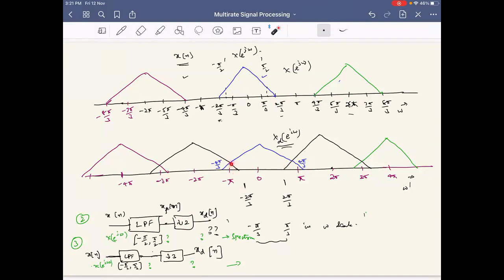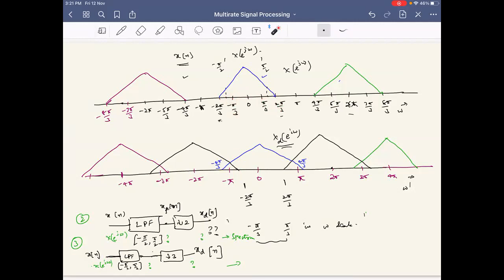And hence, only this part will be lost if I did the filtering before. If I don't do pre-filtering, then this whole part is also lost. I can get the non-aliased, uncorrupted frequencies only from here, not from pi. So if we apply pre-filtering, up to minus pi to pi in the downsampled version, you will have the unaliased frequencies, or in this case minus pi by m to plus pi by m.